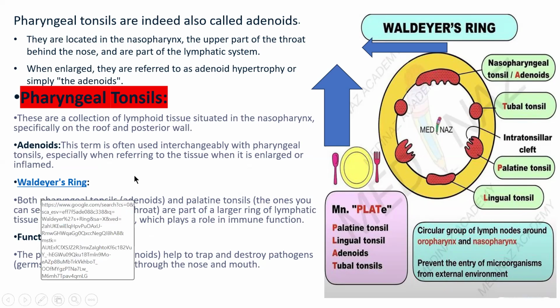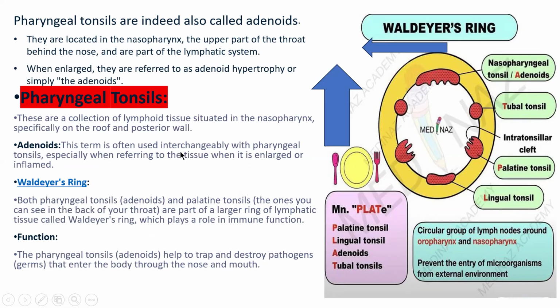Now about the Waldeyer rings. Both pharyngeal tonsil and palatine tonsils are part of a larger ring of lymphatic tissue called the Waldeyer ring, which plays an important role in your immune function. The pharyngeal tonsil, or adenoids, helps to trap and destroy different types of microorganisms and germs that enter the body through your nose and mouth.